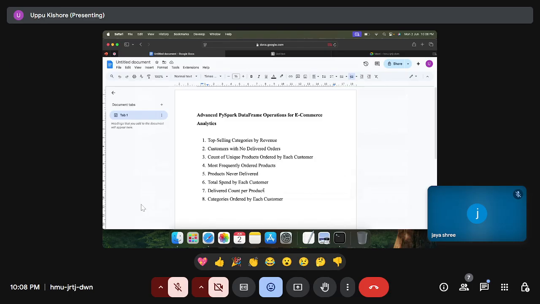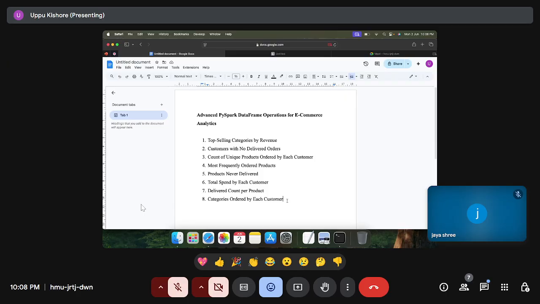each product was delivered. ఒక product ఎన్ని times delivery అయింది, so that is one to fetch. The other one, categories ordered by each customer: I want to get the list of all categories each customer has ordered, only delivered to be considered here.